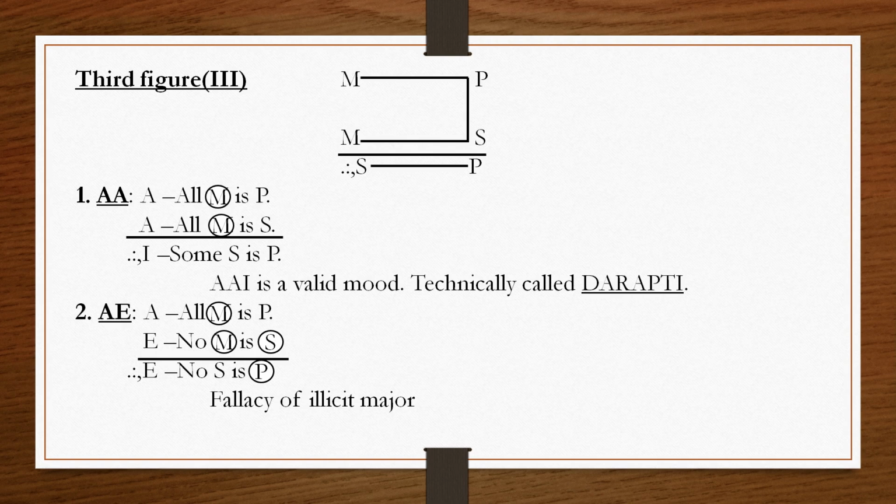Third figure, what is the position of the middle term in the third figure? The middle term is the subject in both premises. Then first is AA: both are universal propositions, both are affirmative propositions. So the conclusion will be affirmative, and the conclusion may be universal or particular.